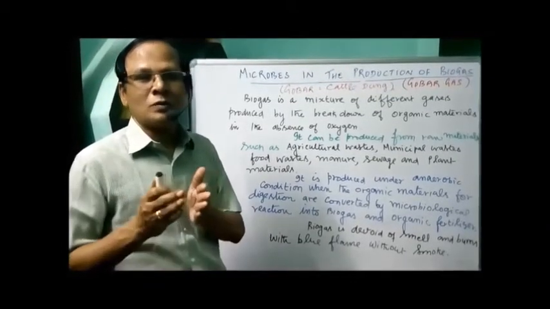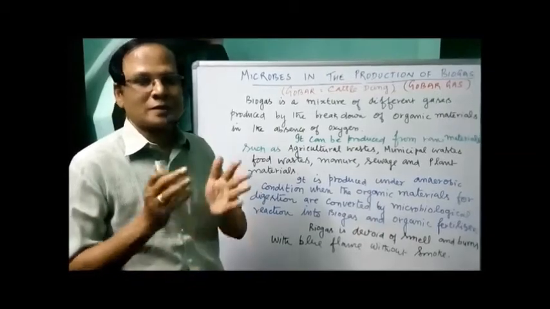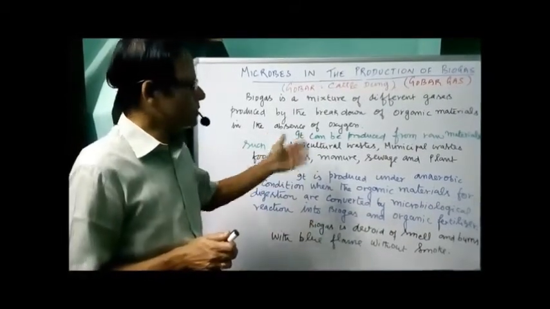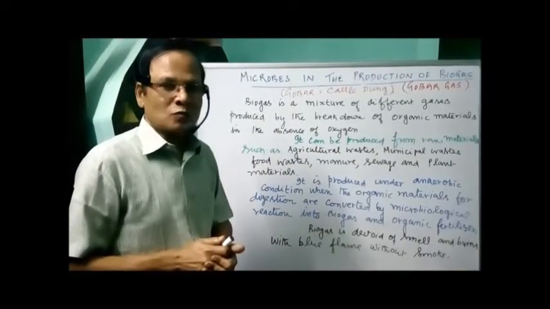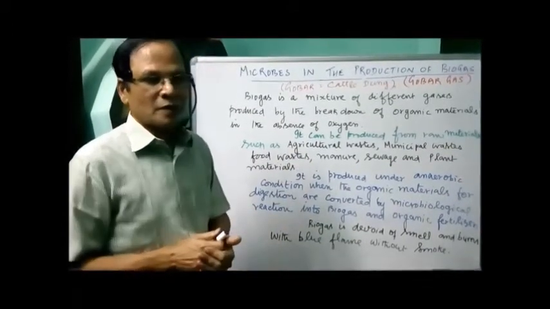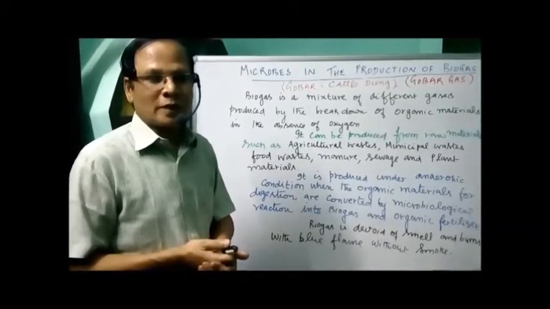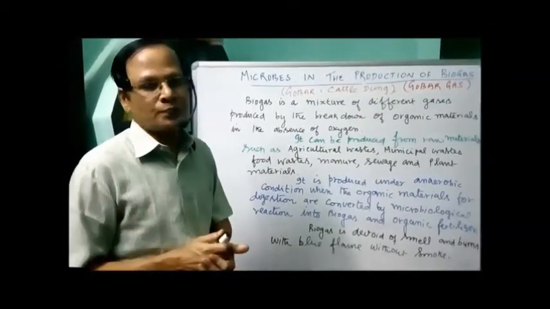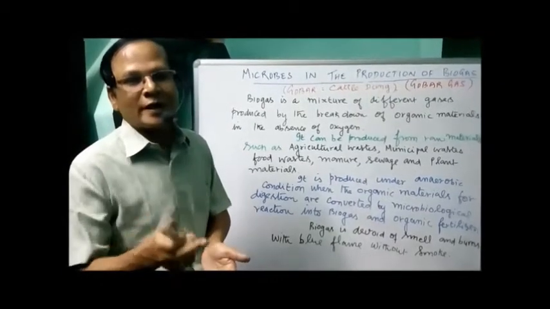Others are Methanococcus and Methanobacillus. Let's see about their presence. They are present not only in the biogas plant, they are also present in anaerobic sludge, the waste, and also in the rumen of cattle.